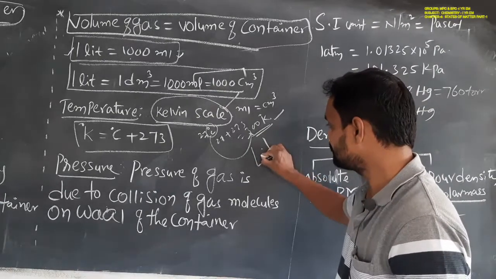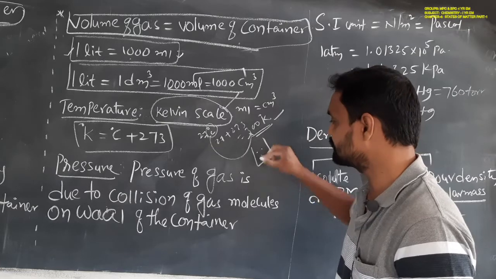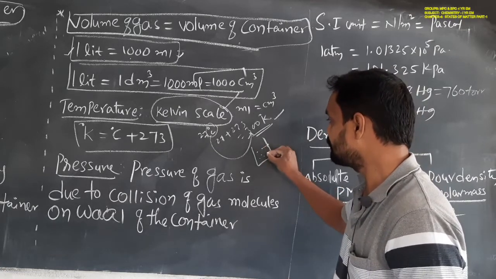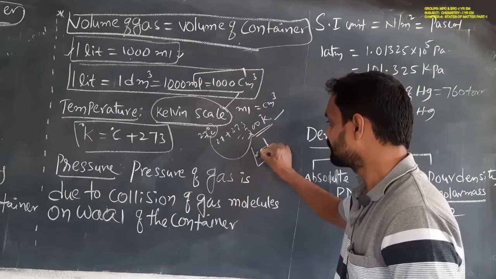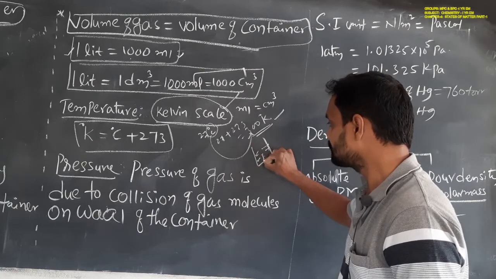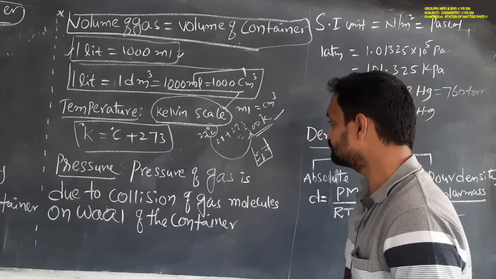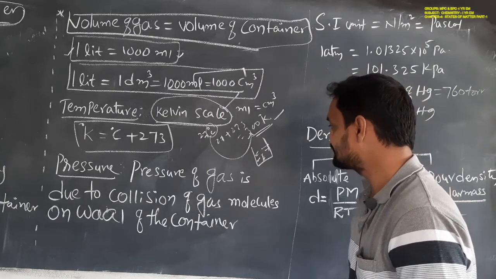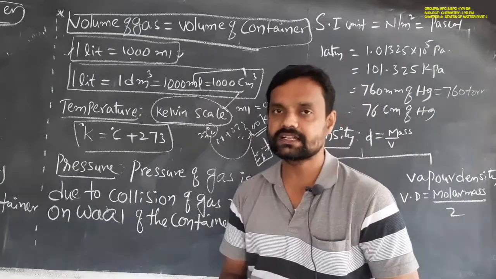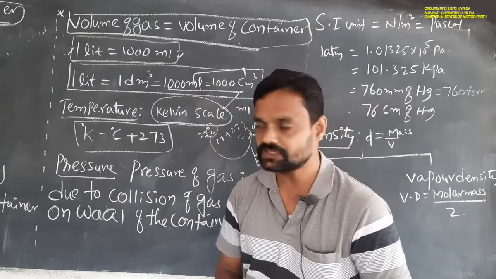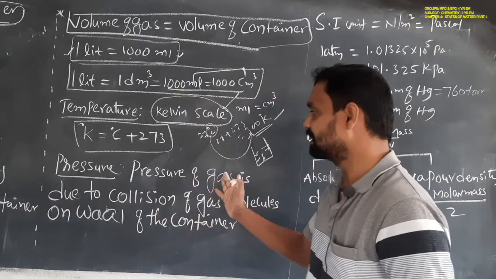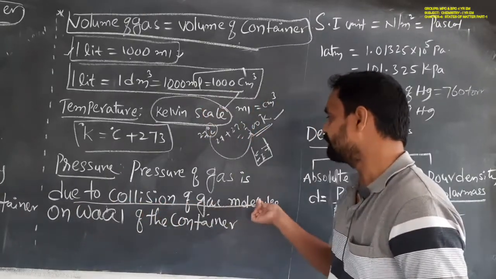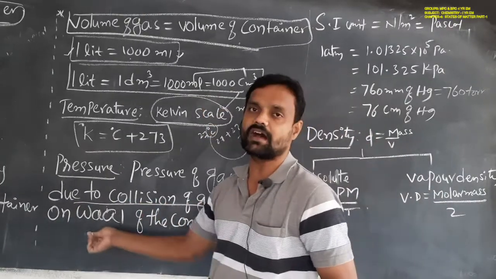The gas molecules collide on the walls of the container. Due to that collision, pressure exists. So the pressure of the gas is mainly due to the collision of the gas molecules on the walls of the container.